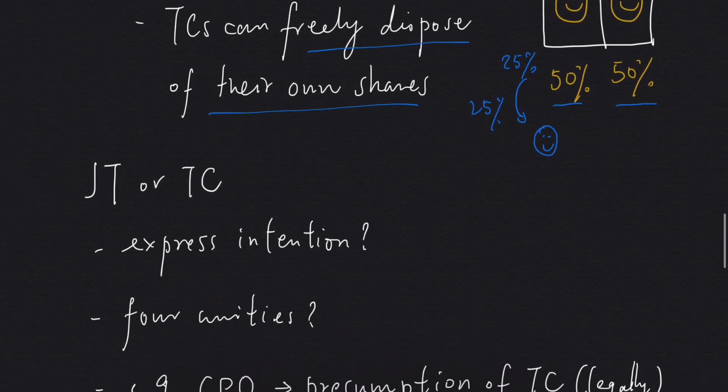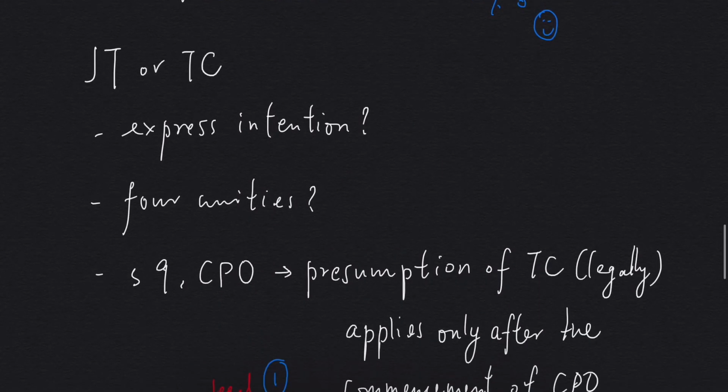How can we distinguish them in practice? There are several ways to do so. First of all, we ask what is the express intention of the parties. We have to look at the deed. If the deed says that this is a joint tenancy, then it is a joint tenancy. Even if the deed does not say it clearly, we can look at the terms. If the terms suggest that there are four unities, then this is probably a joint tenancy.